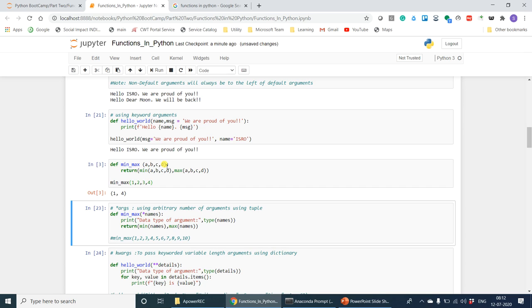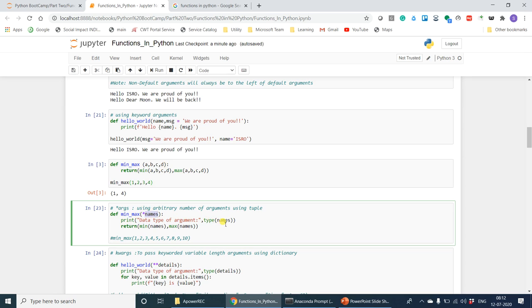on the fly. For that, we will use the asterisk sign that tells Python that the number of arguments would be random. So it could be 1, it could be 2, it could be many, right? So now we have converted this min max, which originally was accepting just 4 arguments, to asterisk names. That means any arbitrary number of arguments. And then we will say print the names.